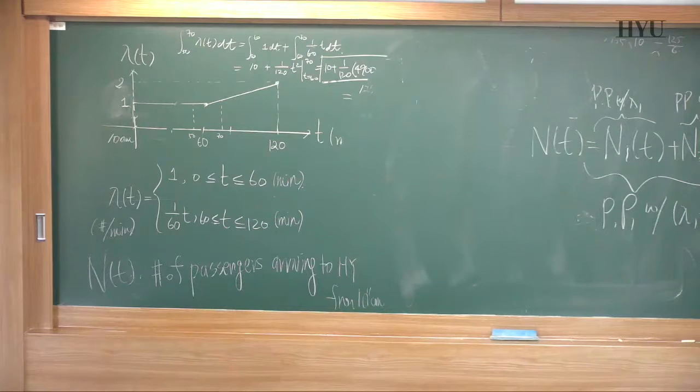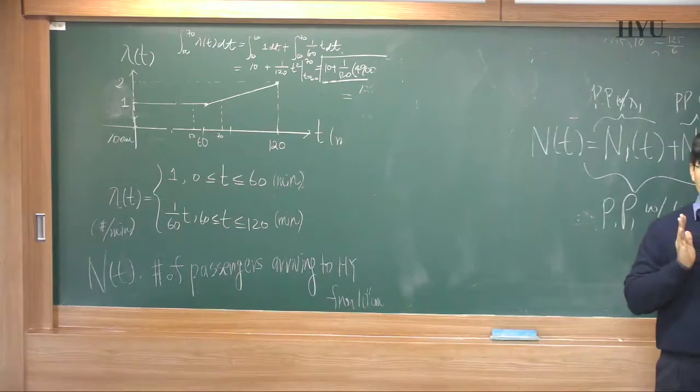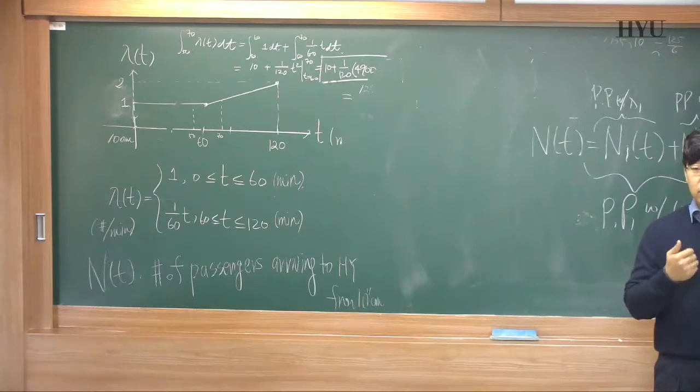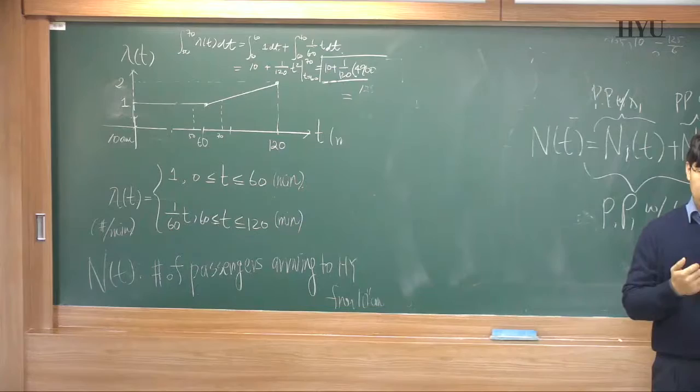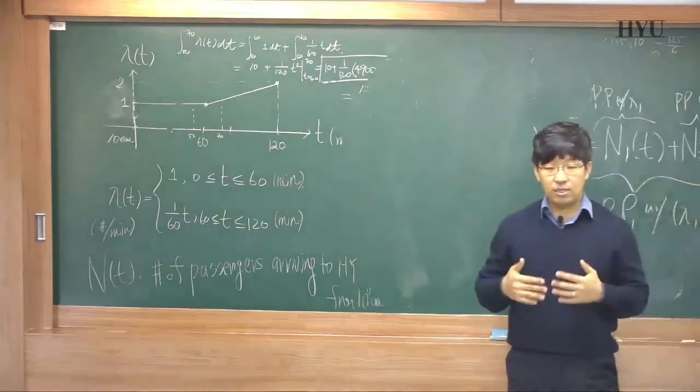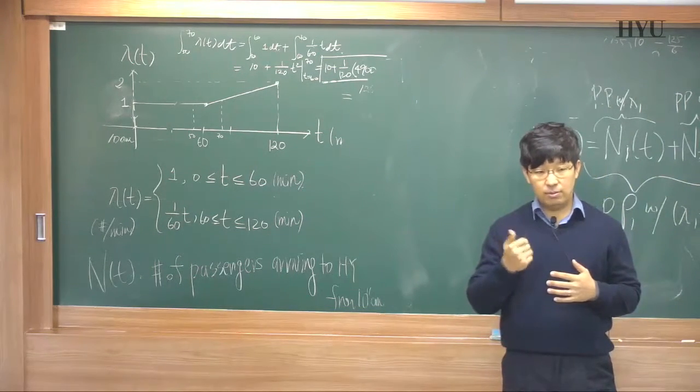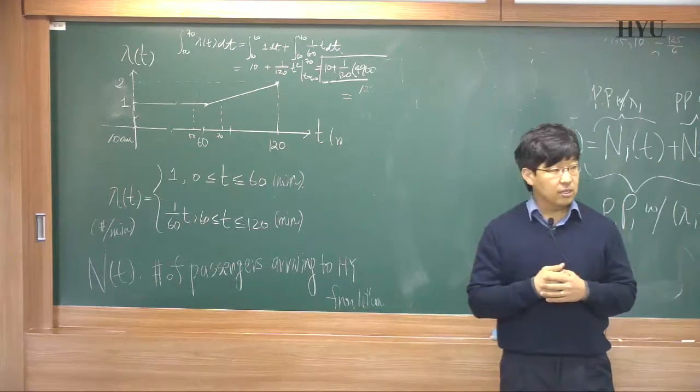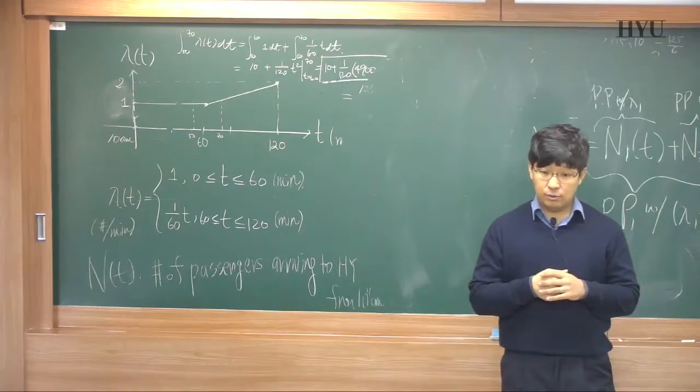Then for the first place, we can count the number of customers. Let's say this one is N sub 1, and in front of the second place, you can check the number of customers. Let's say this process is N sub 2.